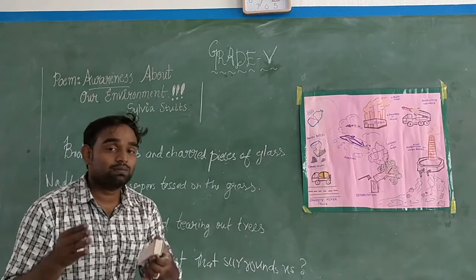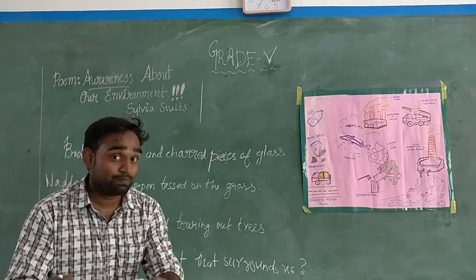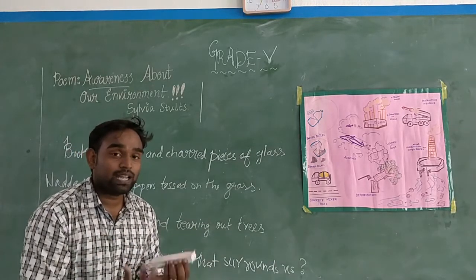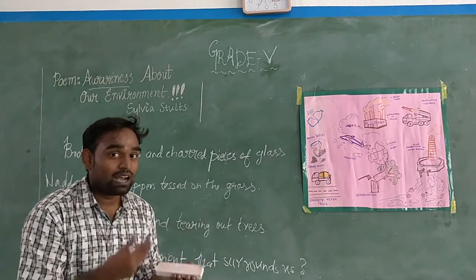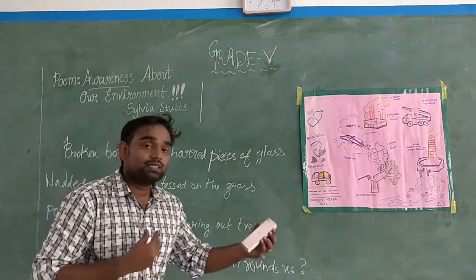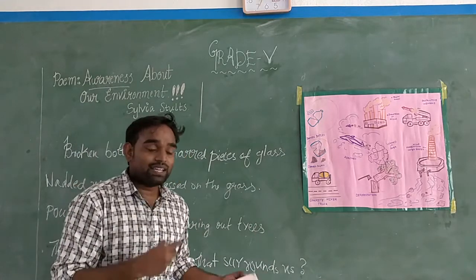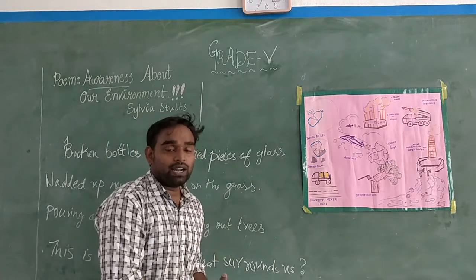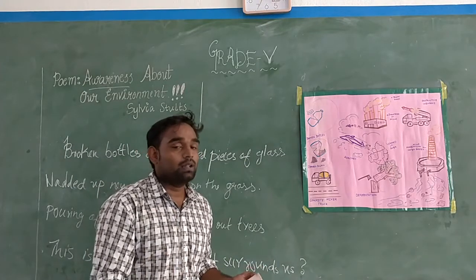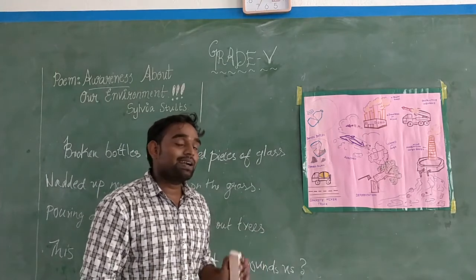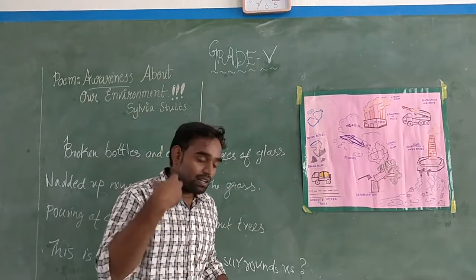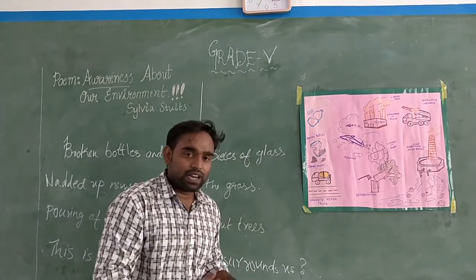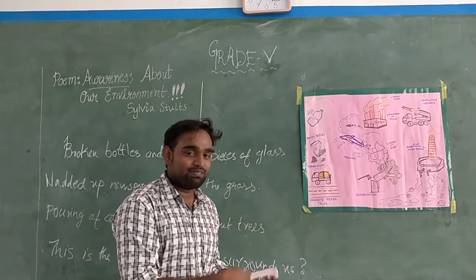Sharp objects are put in separate dustbins, and there are biodegradable and non-biodegradable bins. What is the meaning of biodegradable, non-biodegradable? I'll simply tell in one sentence. Say that you go to a barren land and you take a banana and a glass bottle. Eat the banana, throw the peel. Take the bottle and just throw the bottle. After a month, come and see. Can you see the banana peel, the place where you left?